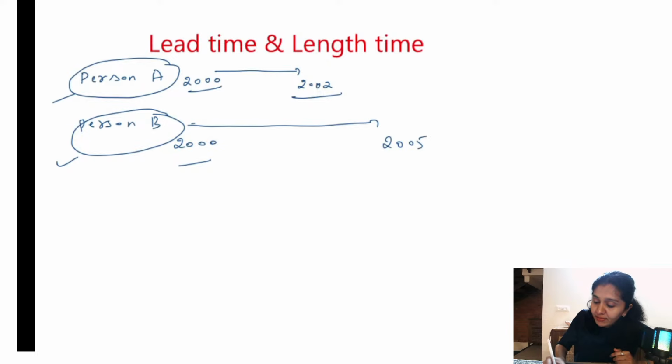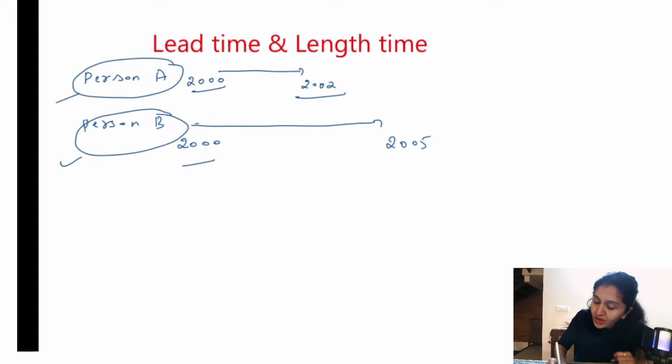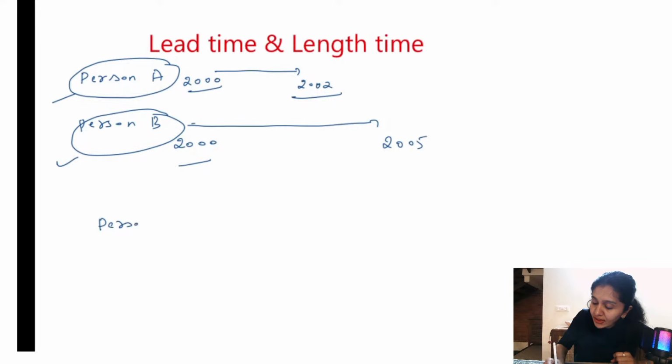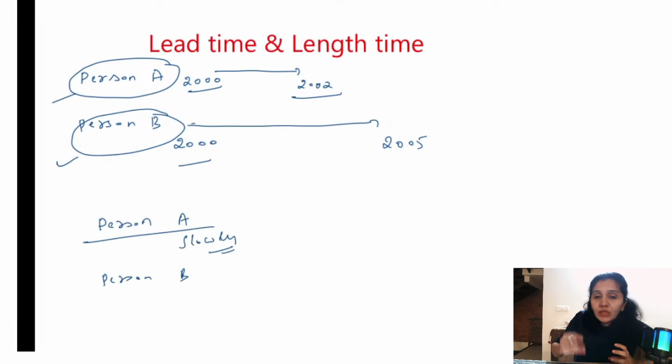Okay, what is length time? Length time is a little advanced. Even if you don't understand, it's okay. Just listen to it once and try to remember. So for length time, let us take person A and person B again. Person A is suffering from a slowly progressing cancer. If it is initiated within the human body in the year 2000, it takes at least 8 years for him to develop signs and symptoms. Very slowly it is progressing.